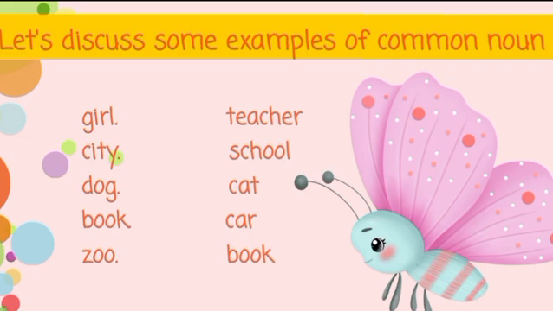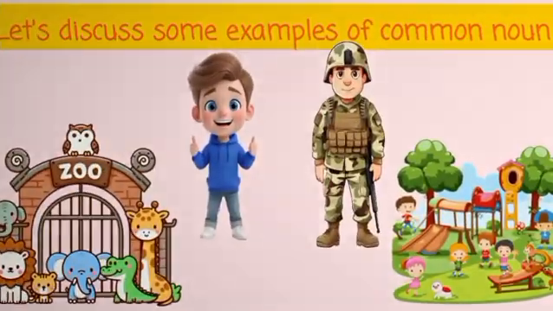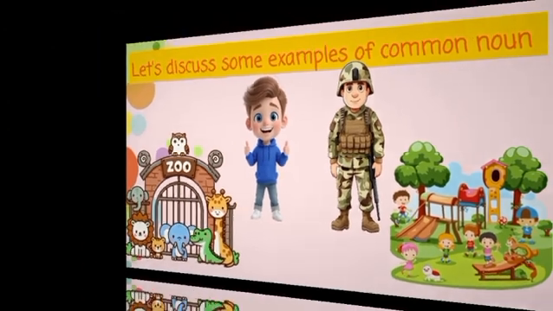All of these are the example of common noun because they are not confined to a single person, place, thing or animal, and they are not special or specific, and they are also not particular, so they are common noun. Now look at this picture. Here we have zoo, boy, soldier and park. They are also the example of common noun.